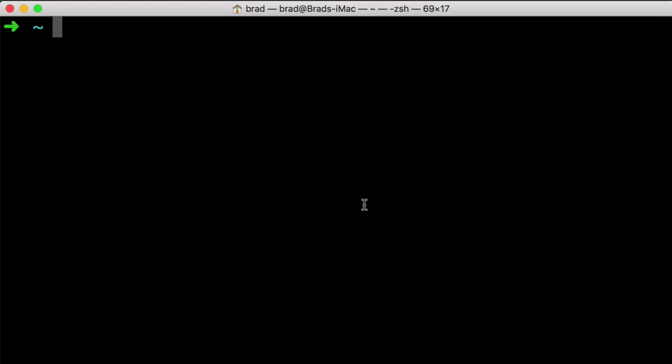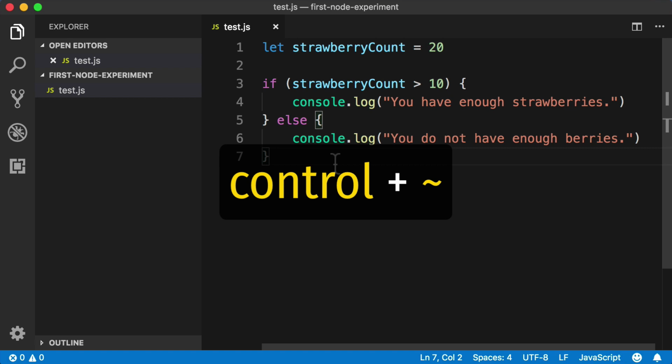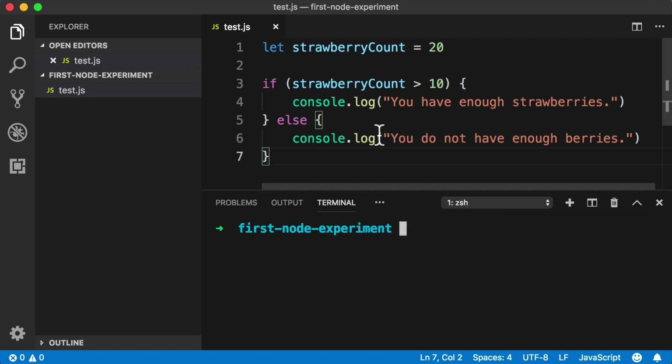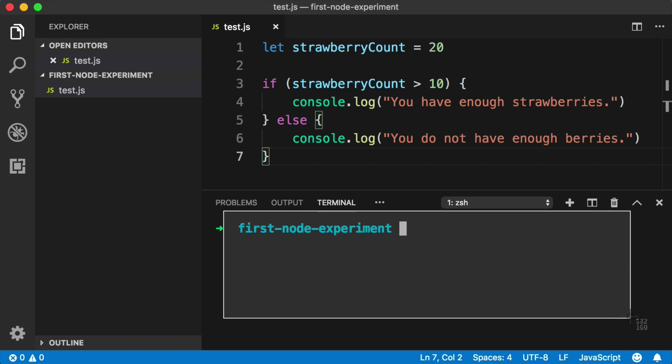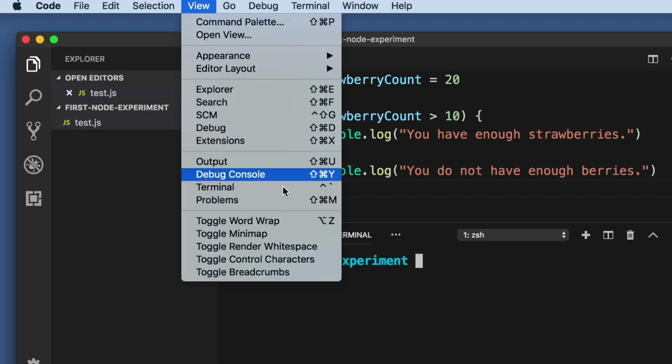However, this is one of the biggest reasons why I'm a huge fan of VS Code. While you're in VS Code, I want you to hold down the Control key on your keyboard and simultaneously press the tilde key, which is the key to the left of the 1 key, or it's also the backtick key, the key right above Tab. So hold Control and the tilde key, and that opens up a command line directly within our VS Code program. This is incredibly convenient, and it makes our lives a lot easier. You can also access the command line in VS Code by looking in the top View menu and then clicking on Terminal.